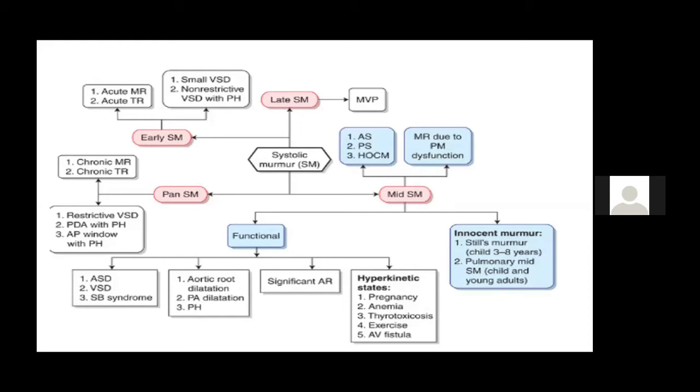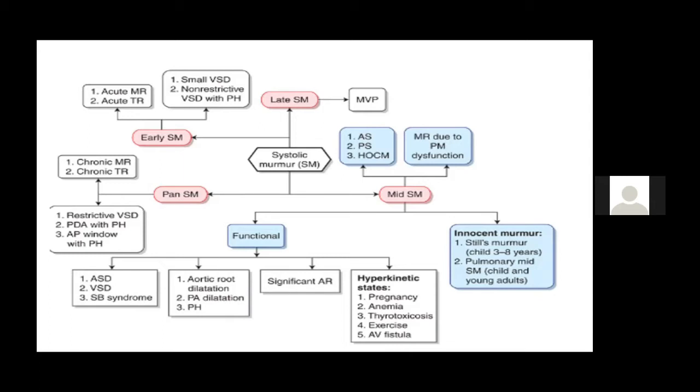Sometimes in papillary muscle dysfunction, mitral regurgitation can be early systolic, it can be mid systolic, it can be late systolic. Now let us go to the pan-systolic murmur. I think this is a classical triad: VSD, chronic severe TR, and chronic severe MR. They have a pan-systolic murmur. However, there are a few other differentials like an AP window with pulmonary artery hypertension or a patent ductus arteriosus.